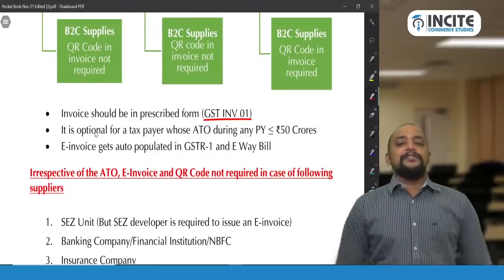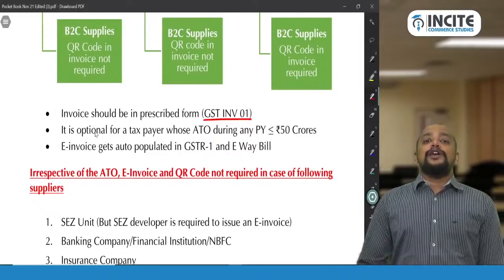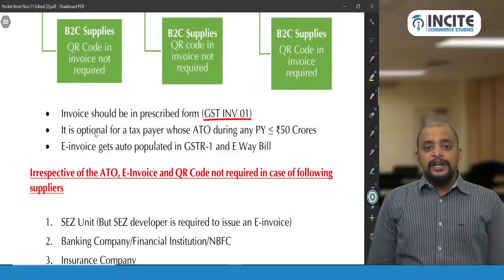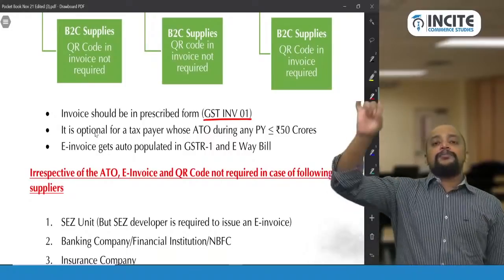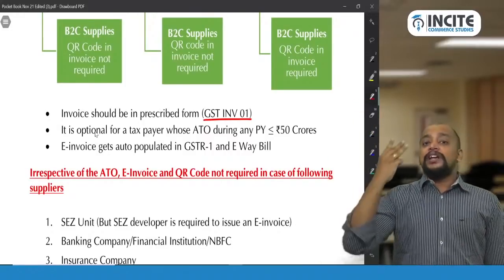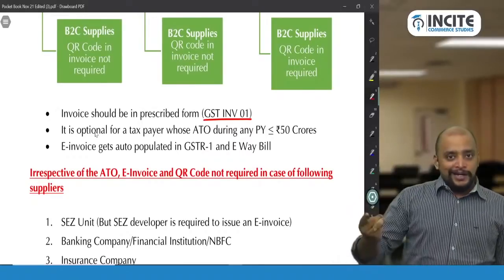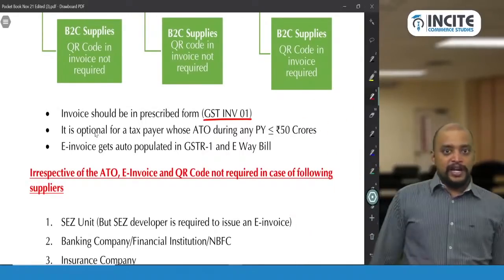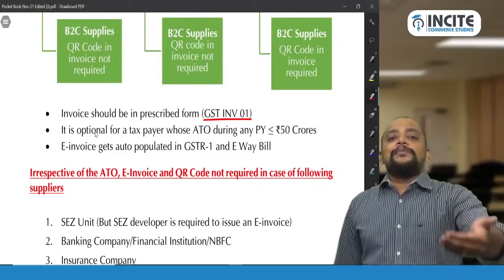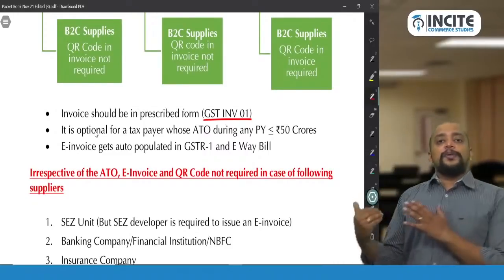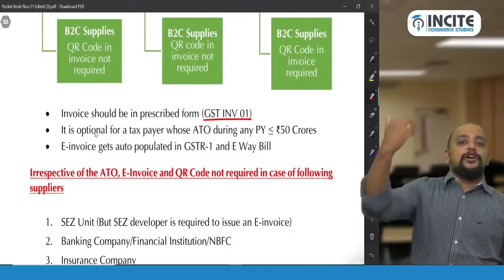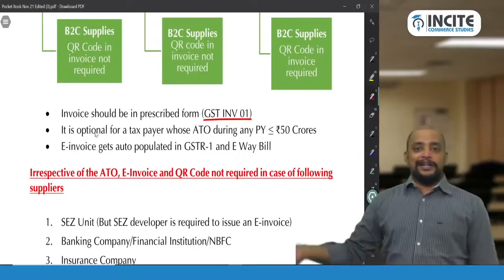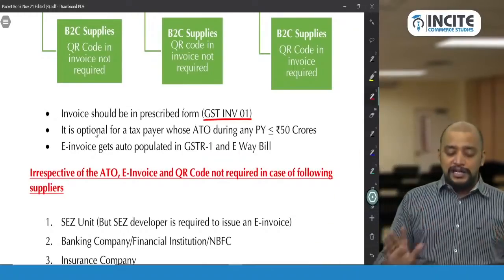Why is e-invoice given? E-invoice is given in order to eliminate fake invoices, and once the e-invoice is uploaded into the invoice registration portal, from there it will travel to three different places: GSTR-1, the e-way bill, and GSTR 2A or 2B of the recipient. For the supplier it will automatically come in GSTR-1, and at the time of preparing the e-way bill, when they enter the invoice number, it will automatically get imported, and even in GSTR 2A, 2B it will automatically come. So that is the advantage of this e-invoice.